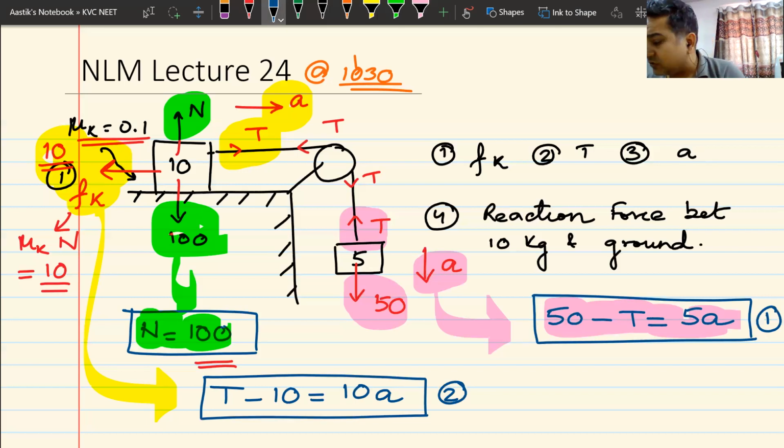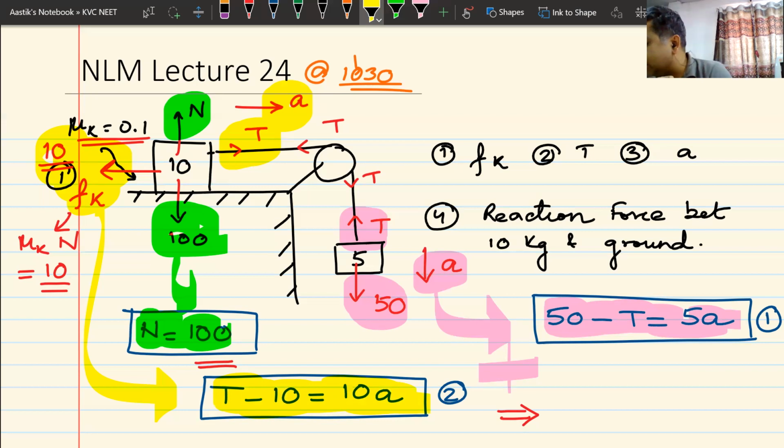Now you can very easily solve these two equations. How are you going to solve this? The Purana Tarika, you add both the equations, you will get the value of acceleration. Can you tell me the value of acceleration from here? Yellow equation is the equation along x-axis for the upar wala block. The red equation is the equation along y-axis for the niche wala block which is hanging.